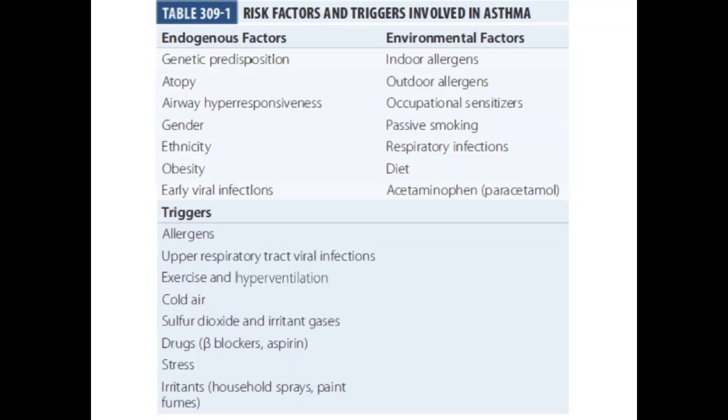So common risk factors include, first, atopy, second, genetic predisposition. Then environmental factors include indoor and outdoor allergens. Then there is smoking. Trigger-wise, important ones are allergens, viral infections, cold air, and certain drugs.